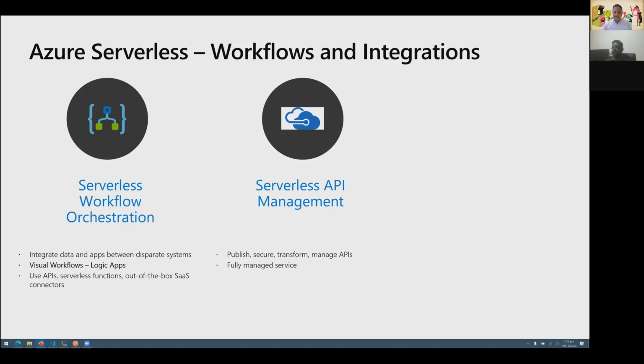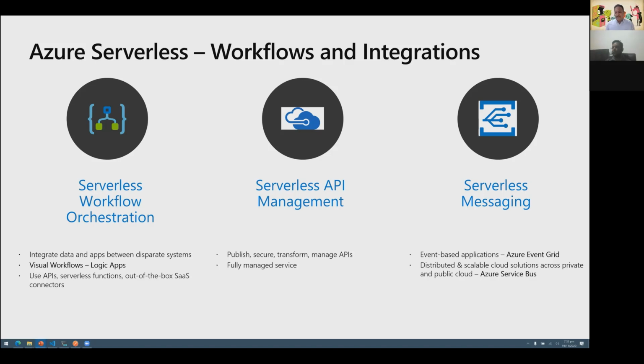So the API management of Azure, we can use it to publish, we can use it to secure services, APIs basically, transform, manage, and this is a fully managed service. So again, we don't need to deal with any servers. We don't need to deal with patching, upgrades, anything like that. This is all managed and we use it for our own APIs. So this supports advanced features like SSL termination. You can have rate limiting, throttling, all those kind of things which we expect from a modern day API gateway. These are provided by the API management.